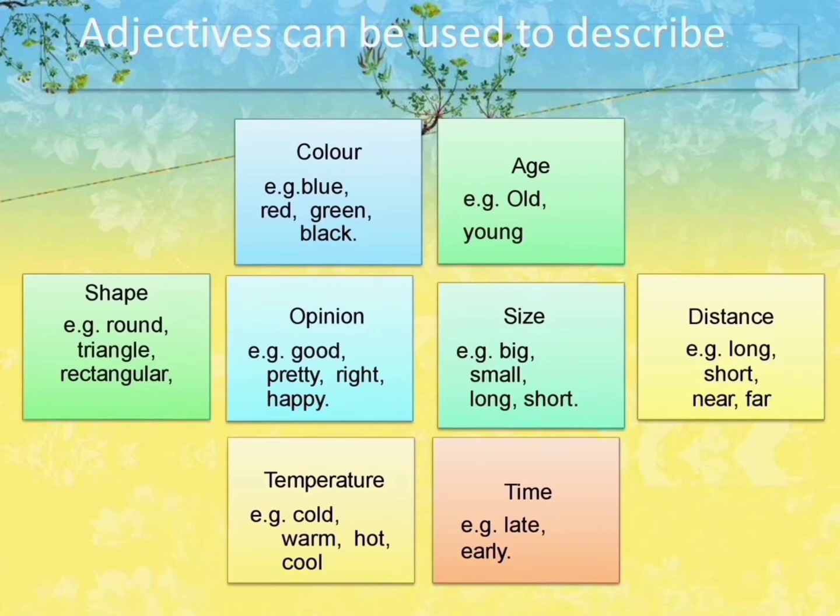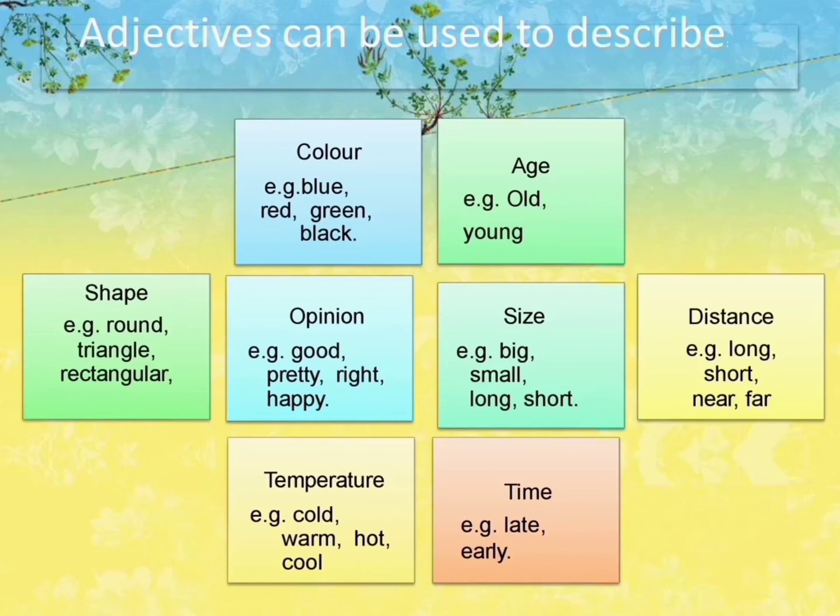Next we are going to see two basic kinds of adjectives. The first one is factual adjectives, and the next one is opinion adjectives. From the name itself you can easily find out what a fact is. A fact is already fixed, it can't be changed. Fact means already proven.